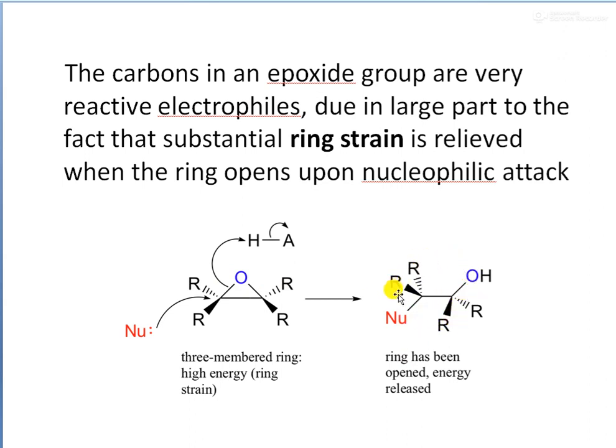So this is the ring-opened structure. So this is the 3-membered ring with high energy, that is, the structure having ring strain. And the second structure is the ring-opened structure, and the energy is released in this structure formation.